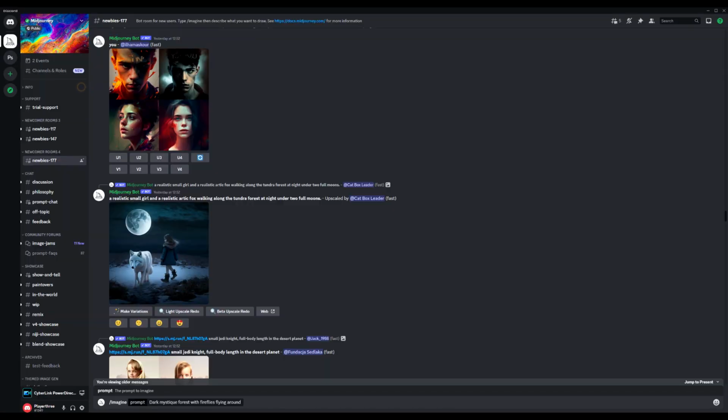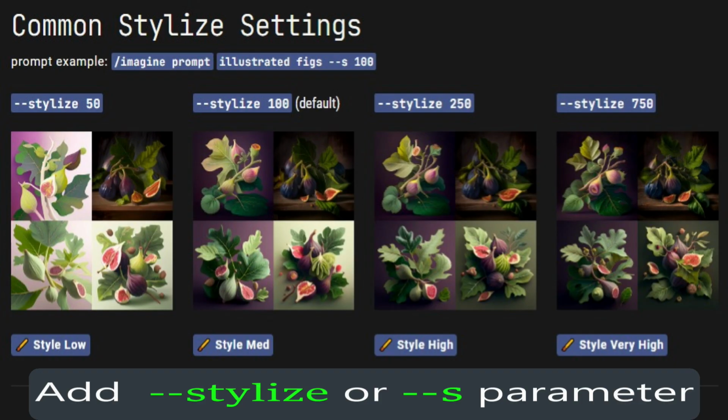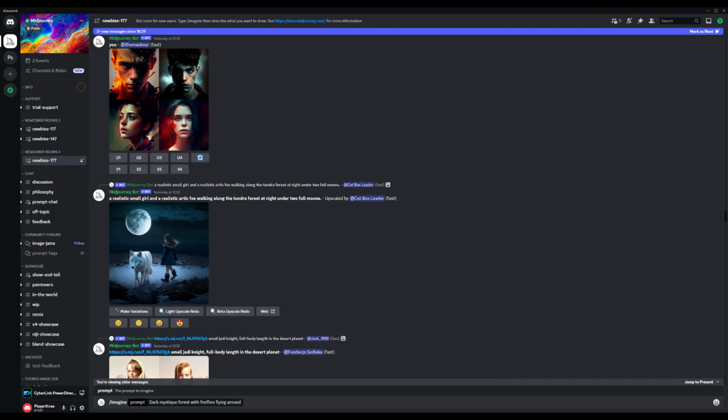You can get amazing results and stunning pieces of art by adding additional parameters to the end of the prompt. For example, add the stylize or S parameter to produce images that favor artistic color, composition, and forms. I will cover all the parameters and their effects on your art in a special video. In the meantime, I would like to tell you about a neat trick.